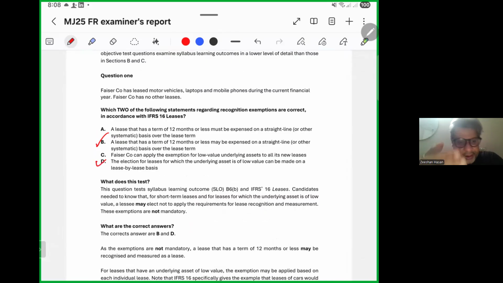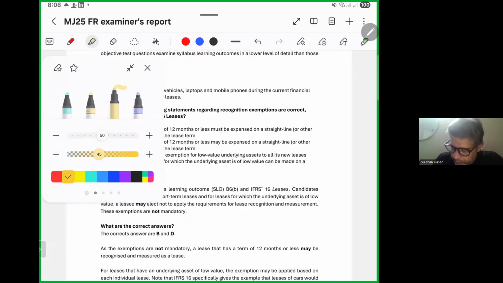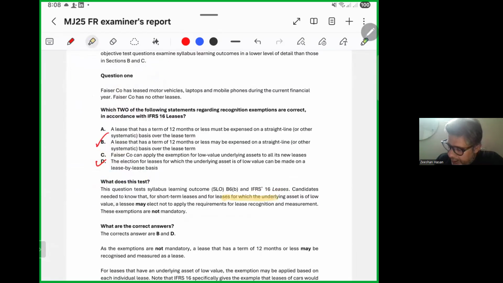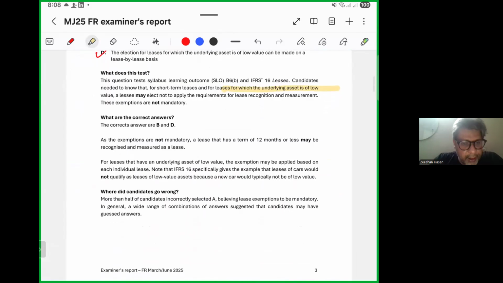So, what does this test? This question tests the IFRS 16 learning outcome. Candidates needed to know that for short-term leases and for leases for which the underlying asset is of low value, a lessee may elect not to apply the requirements for recognition and measurement. These exemptions are not mandatory. So, what are the correct answers? They were B and D. As the exemptions are not mandatory,